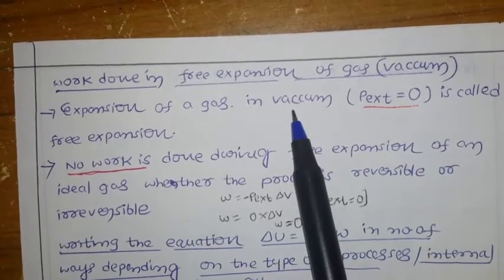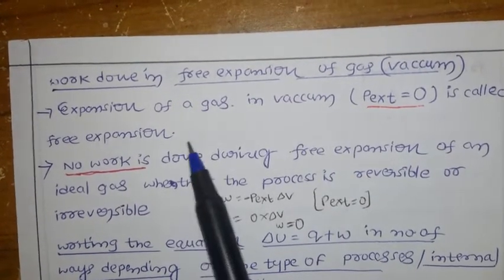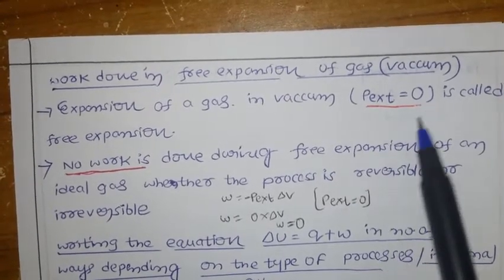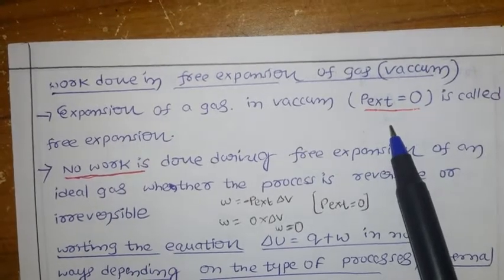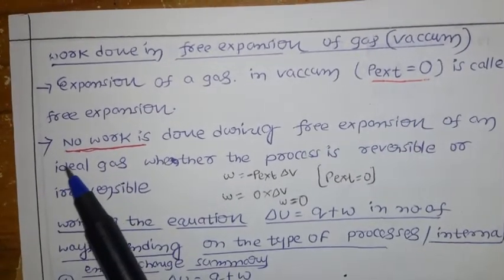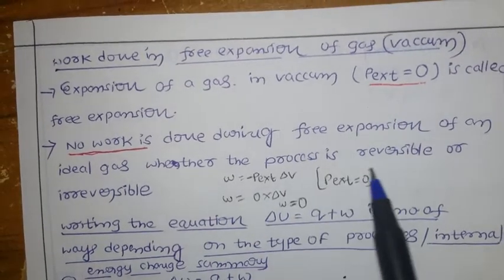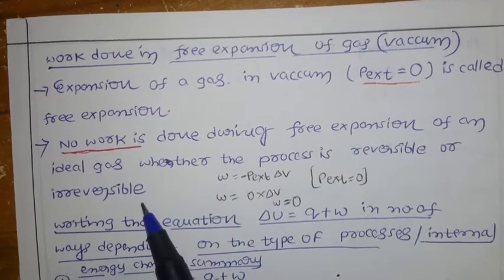Important: in expansion of gas in vacuum, or free expansion, the external pressure P external equals 0. So no work is done during the free expansion of an ideal gas, whether the process is reversible or irreversible.